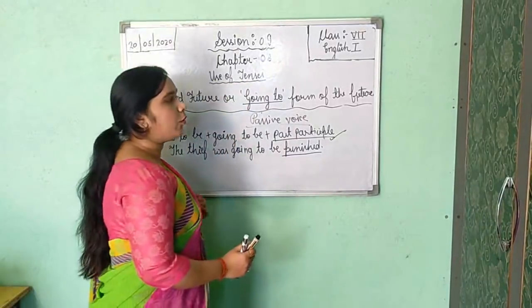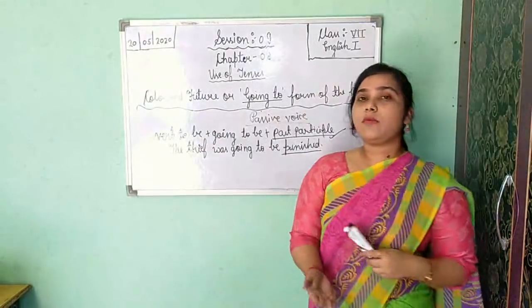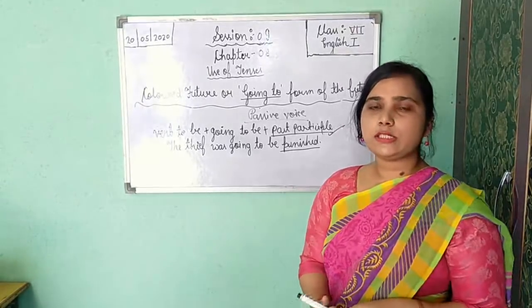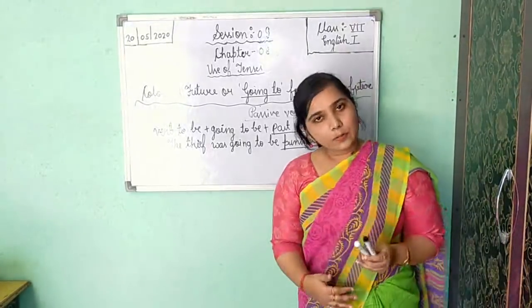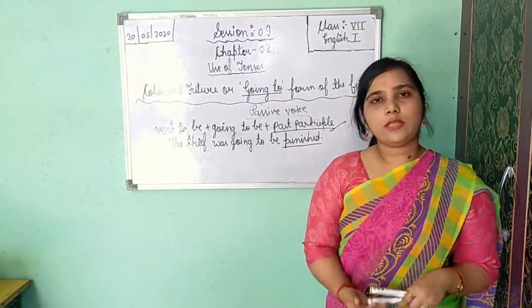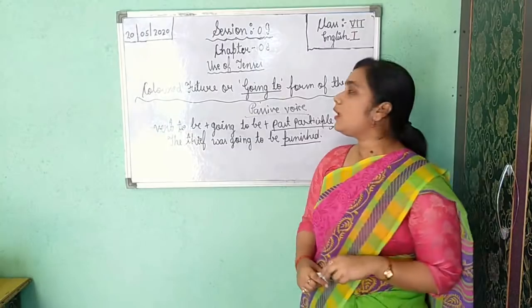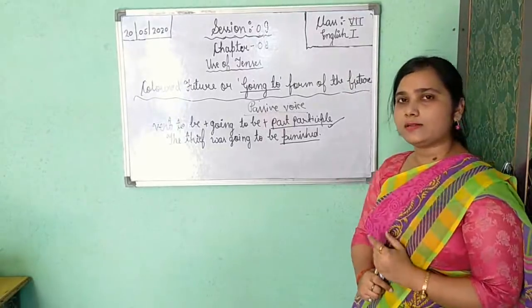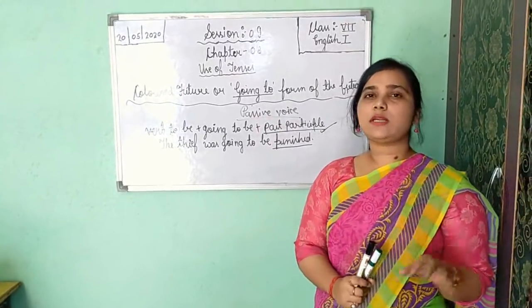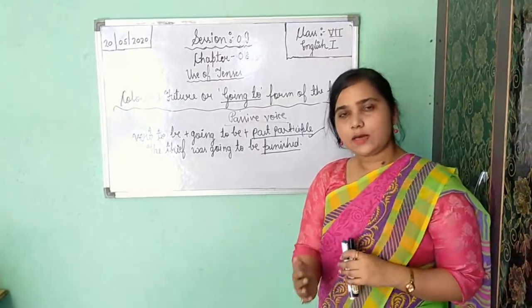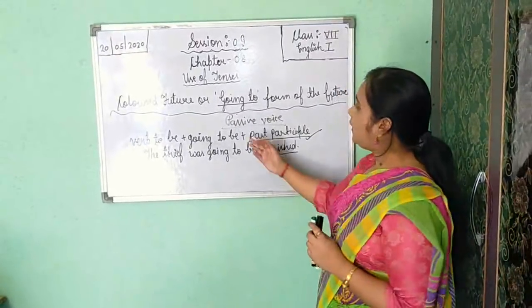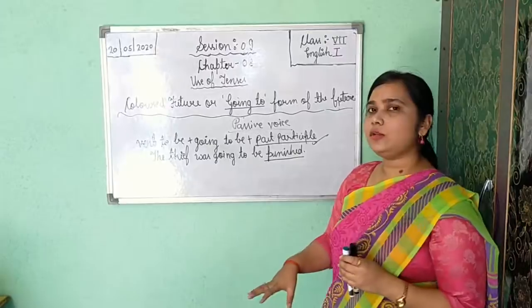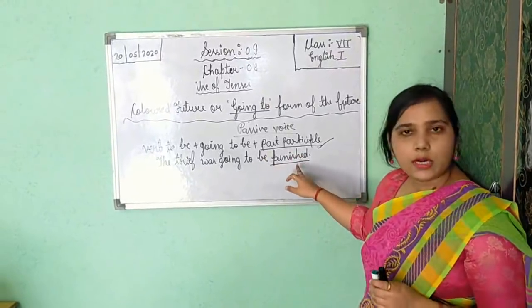The colored future, going to form: how you will apply it and where you will apply it. When the action is already planned, when the planning of the action is already done, and it will probably take place in the future. So that time, in modern English nowadays, we can use the colored future or future going to form of the future tense. If we are getting active voice, the subject is the doer of the action and it works according to the tense. But if you are getting passive voice, then the object is the doer of the action and always you will get the verb third form here.